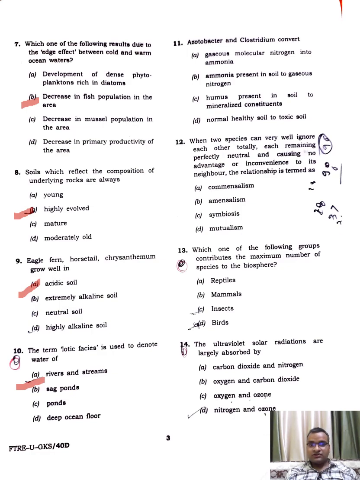Azotobacter and Clostridium convert the gaseous molecule nitrogen into ammonia. When two species can very well ignore each other totally, each remaining perfectly neutral and causing no advantage or inconvenience to its neighbor, it is neutralism. Which one of the following groups contributes the maximum number of species to the biosphere? Insects. C. The ultraviolet solar radiation is largely absorbed by nitrogen and ozone.